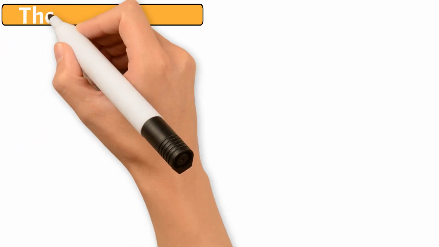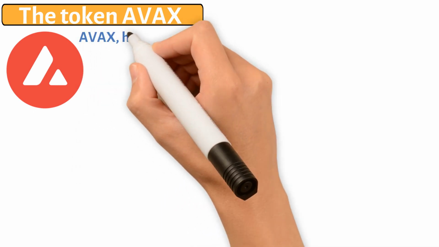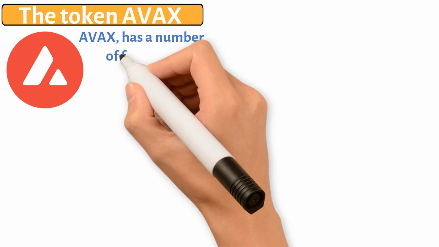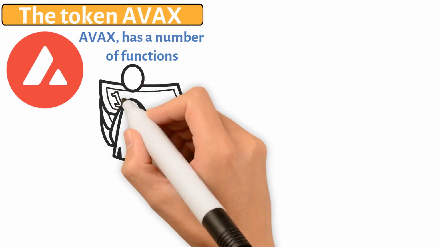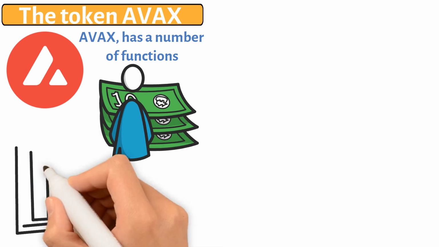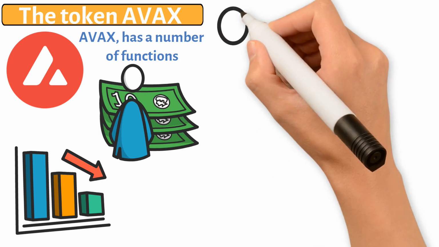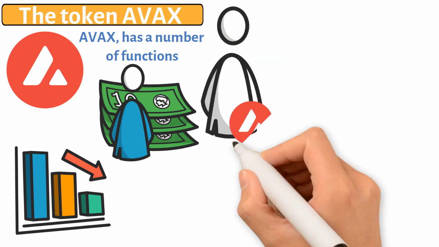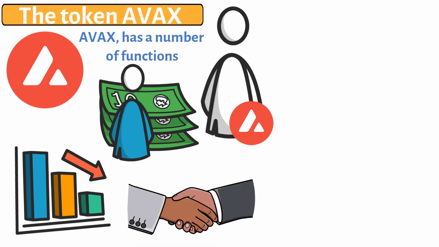The token AVAX. The primary coin of the Avalanche network, AVAX, has a number of functions. Through the use of AVAX, users pay network transaction fees. The tokens are subsequently burned to lower their total market supply. Holders of AVAX tokens have the option to pledge them in order to take part in the consensus process of the network and get paid for assisting with security.